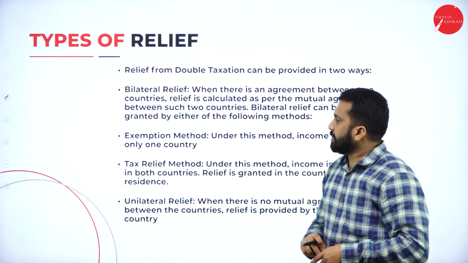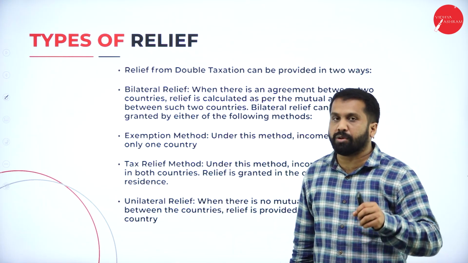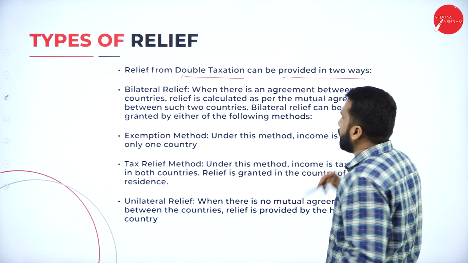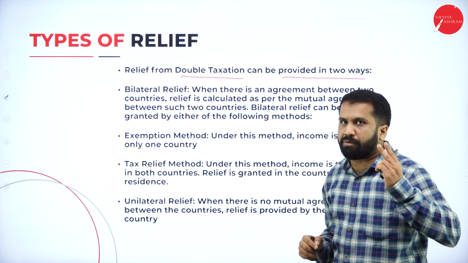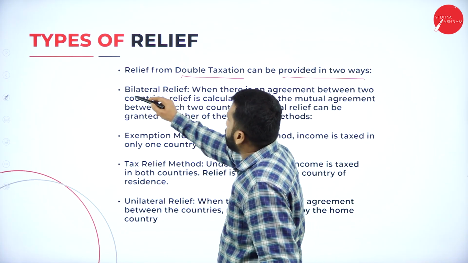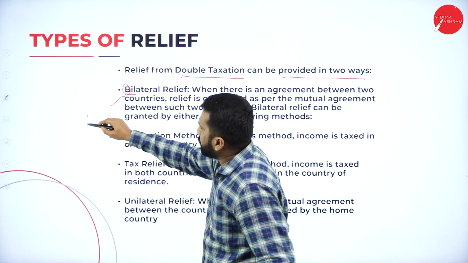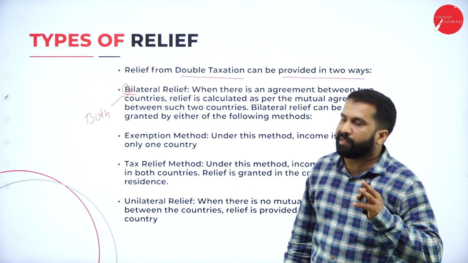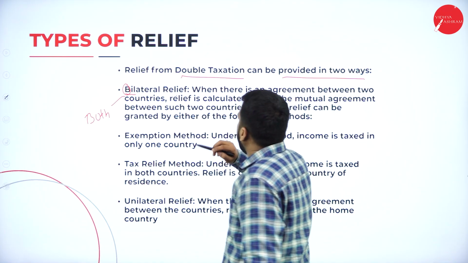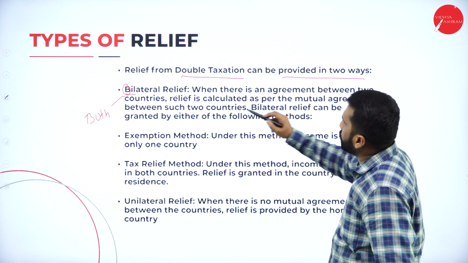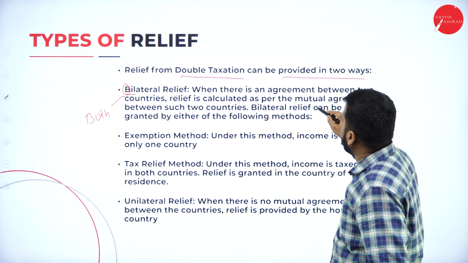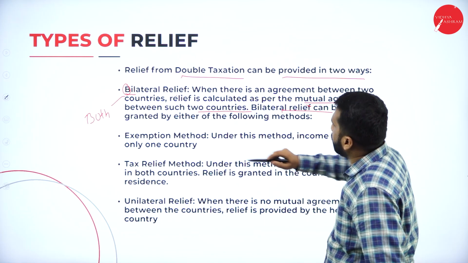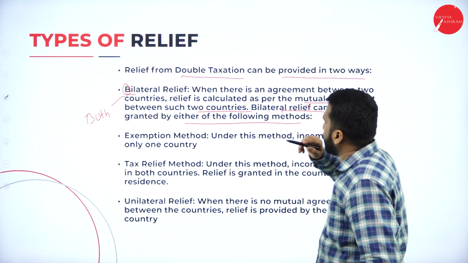How to avoid this? There are plans, you can avoid it. Relief from double taxation can be provided in 2 ways. There are 2 alternative options. First, bilateral. Bi always means both. In bilateral relief, when there is an agreement between 2 countries, relief is calculated as per mutual agreement. Between such 2 countries, bilateral relief can be granted by either of the following methods.